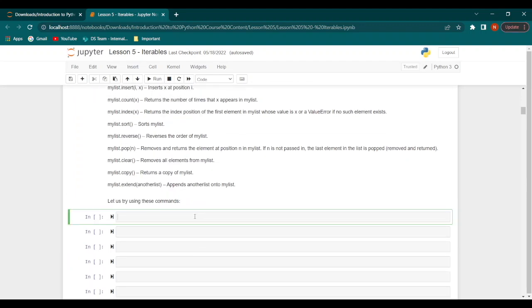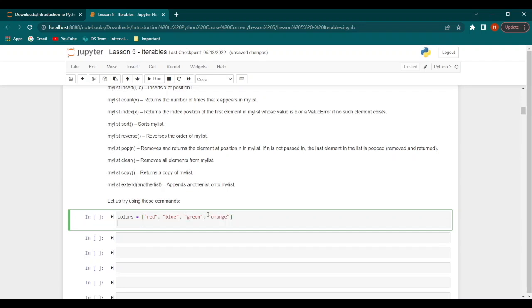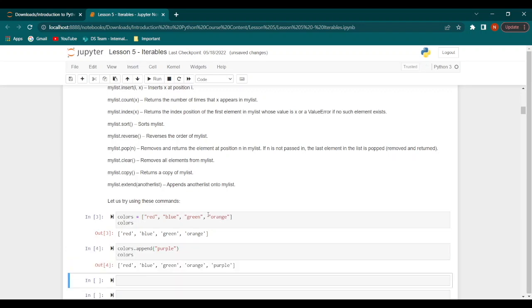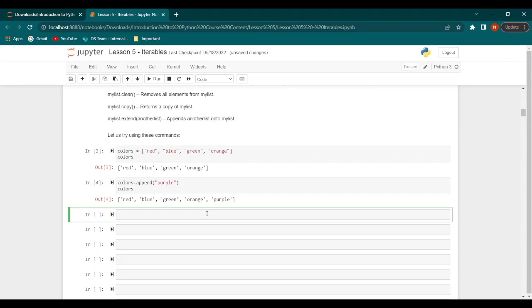Now let's see how these commands actually work. First, let us create our list. So we have colors, and then we have red, blue, green, and orange. When we print out colors, this is what we get. This is our list. Now let's say we do colors.append and we append purple. When we print out colors, we get the updated list with purple added to this list.